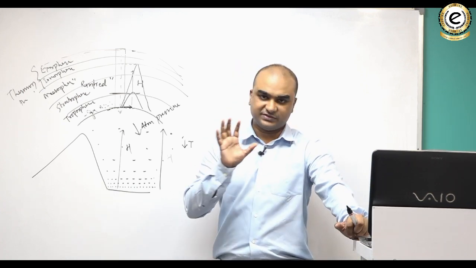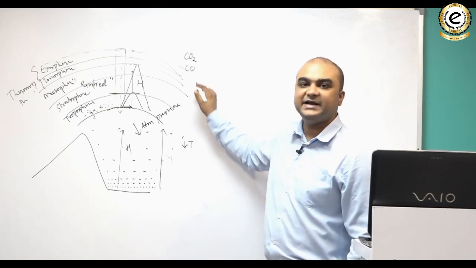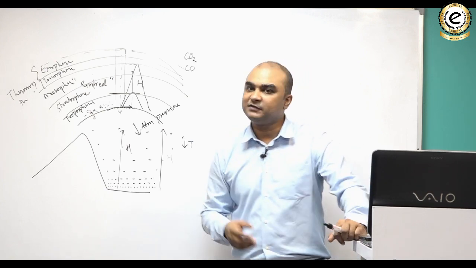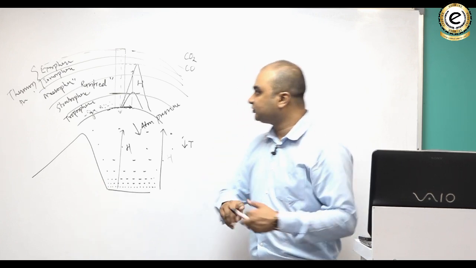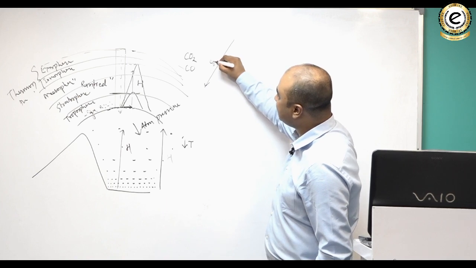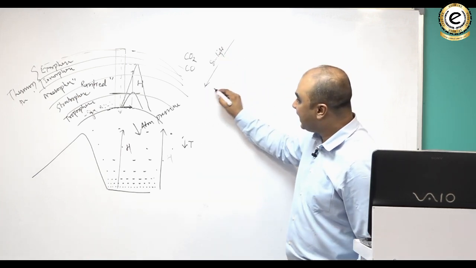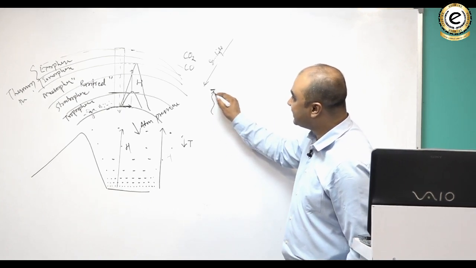Now these greenhouse gases like carbon dioxide, carbon monoxide, methane, sulfur dioxide, etc., even water vapor. Water vapor has the properties of a greenhouse gas. Greenhouse gases are those which are almost transparent to the sunlight, but they are opaque to the outgoing terrestrial radiation.